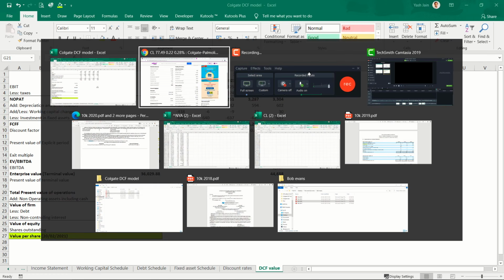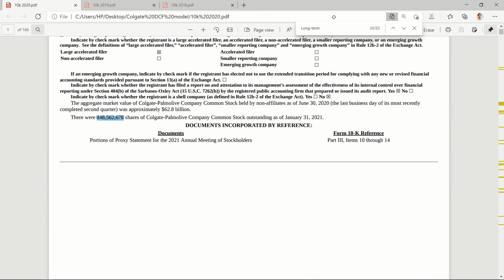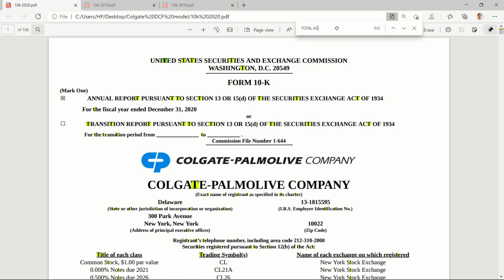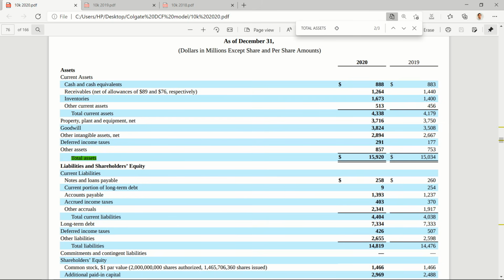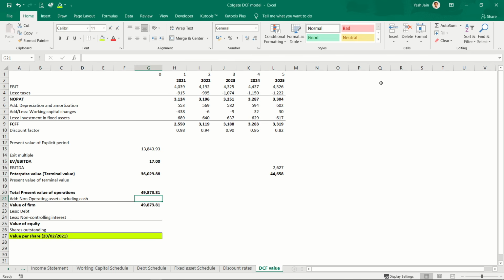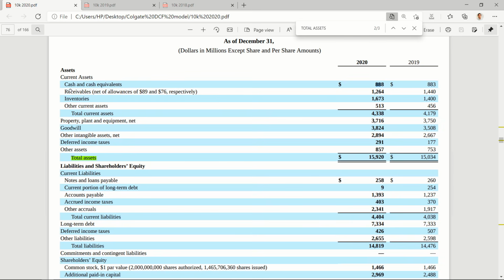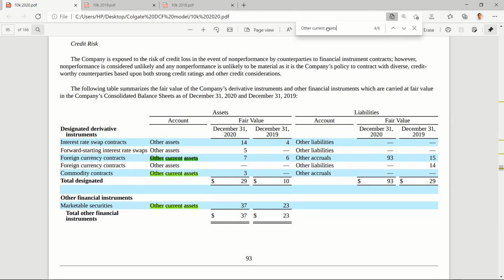So I'll go to their latest balance sheet. We'll go to their balance sheet by searching total assets. Okay, so cash is 888. So I'll just write here equals to 888 plus, let's see, do they have any investments? So receivables, inventory, other current assets. I think obviously there must be some investments, but it is hidden under other current assets. So maybe let's search this term, other current assets, press enter.